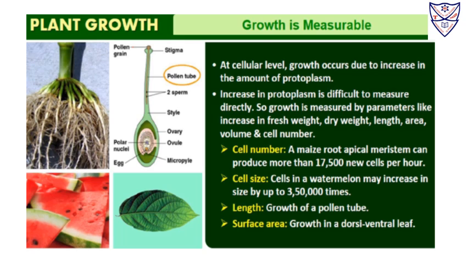The cell size of a watermelon increases rapidly. The length of the pollen tube grows very fast. The surface area growth can be seen in the dorsiventral leaf. So by all these parameters, we can measure the growth.